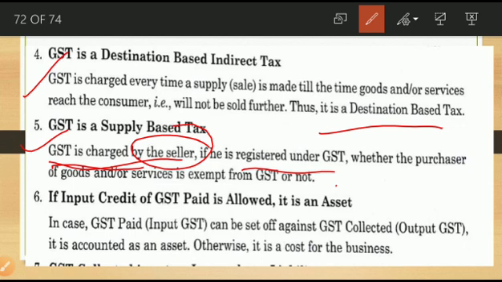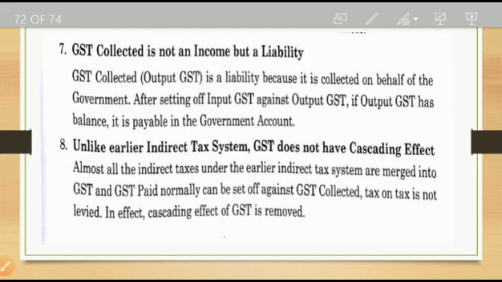That means whatever they paid, they can adjust with the help of output GST, the collected GST, then it is an asset. Otherwise, they have to pay from their own pocket. Clear? So if input credit of GST paid is allowed, then it is an asset.